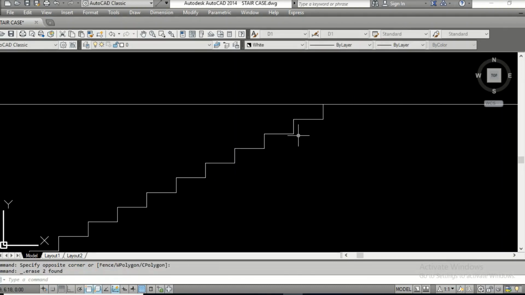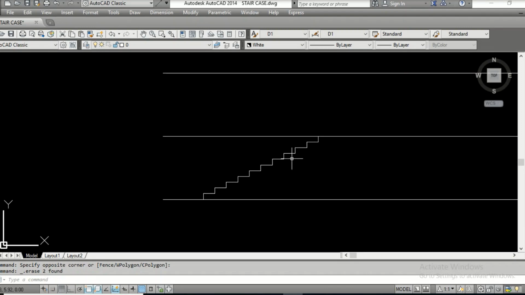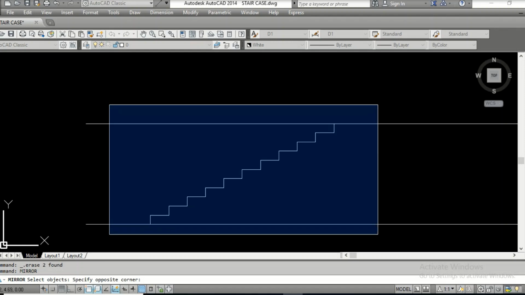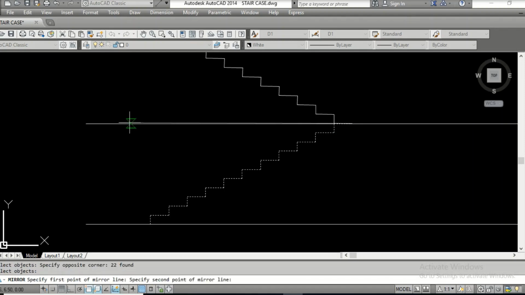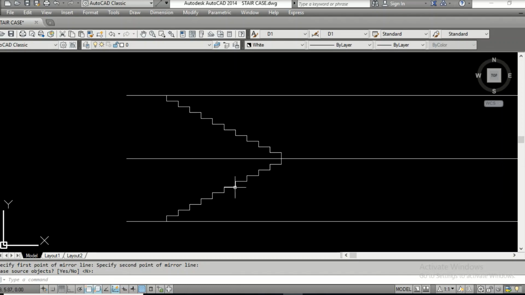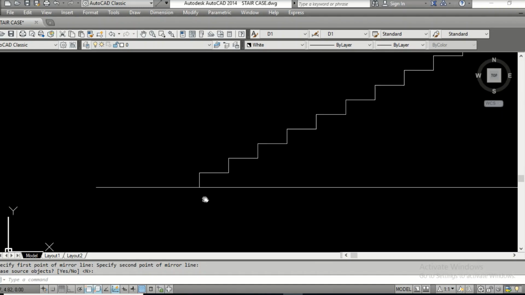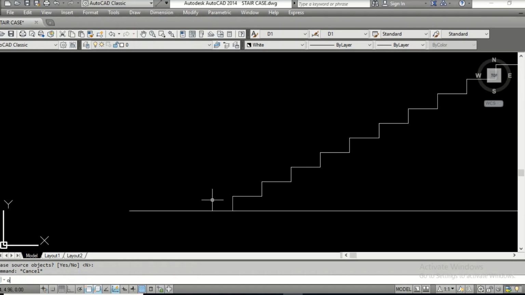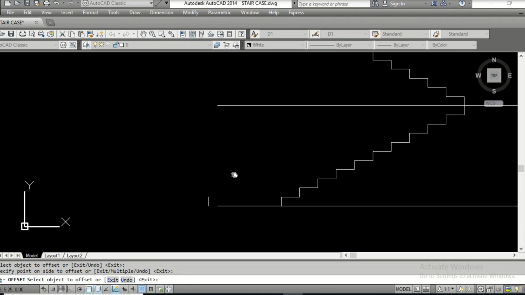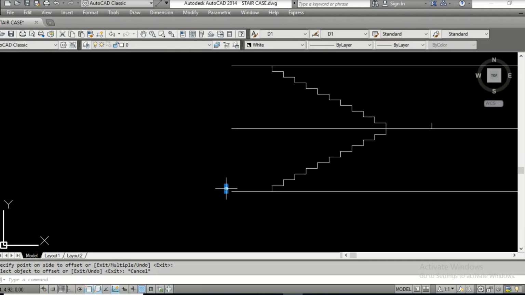Just delete this. Now go for mirror. Select this and mirror it exactly, just the way I am doing. So you have this staircase outline now. Okay. Offset landing 1.2 and the top 1.2. This forms your landing. Just draw this line.